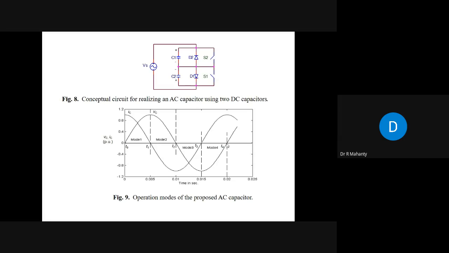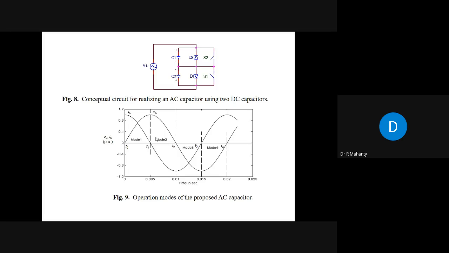So here you can see that using two DC capacitors, two diodes D1, D2, and two switches S1 and S2, you can have characteristics similar to an AC capacitor. One precaution you will have to take is that if you want to turn on the switch exactly at this point, you have to apply the gate pulse or gate signal of this switch a bit earlier. Even if you apply it a bit earlier, this device will only turn on after this point, so any delay in turn on will be eliminated.